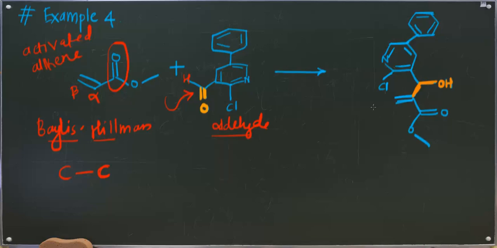So the expected product is something like this, where you can see there is a bond formation between the alpha carbon and the carbonyl carbon of the original aldehyde.